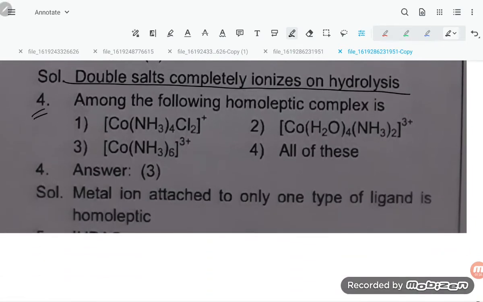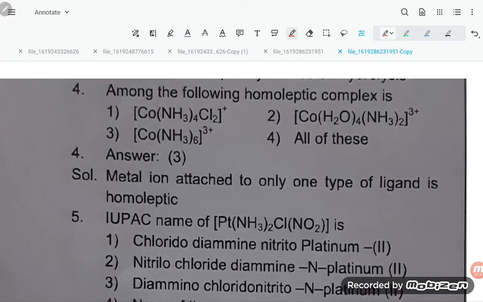Now question number 4. Among the following, which are homoleptic complexes? Homoleptic complexes are those having only one type of ligand. So chlorine, ammonia, this is 2. Heteroleptic has ammonia and water; with only NH3, this is homoleptic. A metal ion attached to only one type of ligand is known as a homoleptic complex.